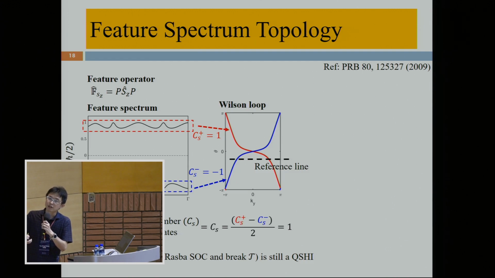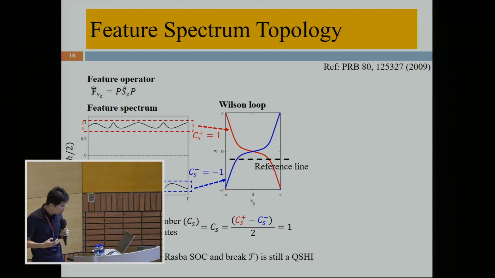Because in this case, we choose Sz to construct our feature operator, the Chern number defined by the sectors in the feature spectrum, we still call the spin-Chern number, although this name may not be very precise. And our calculation shows that the Chern number from the spin-up sector and the spin-down sector equals +1 and -1 respectively. So the total spin-Chern number equals 1.